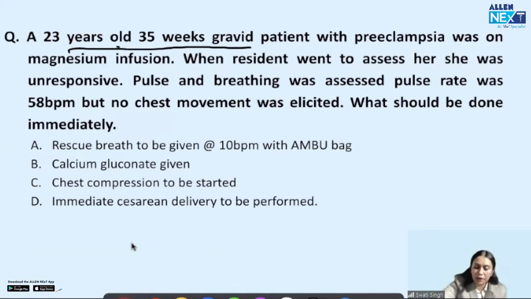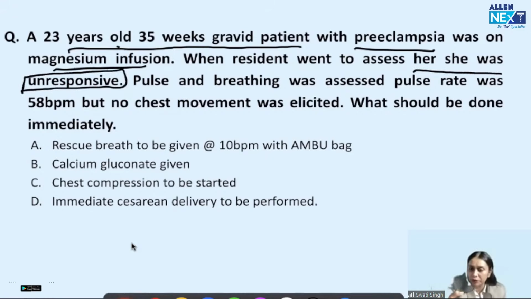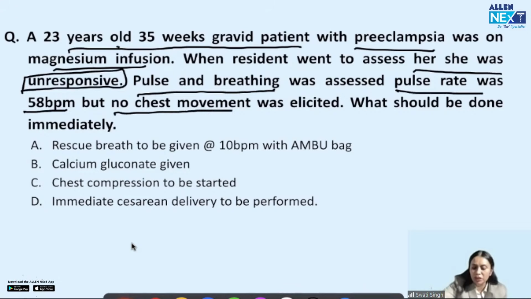A 35-year-old gravid patient with preeclampsia was on magnesium infusion, right? Magnesium is the drug of choice to prevent an eclamptic fit in a preeclamptic patient. But magnesium in overdose can cause problems. If serum magnesium increases, it can cause respiratory depression. So when the resident was taking rounds, she came to the patient. The patient was unresponsive, like the previous question's patient. Pulse and breathing were assessed. Pulse was 58 beats per minute, but there was no chest movement. So it is probable that because of magnesium toxicity, respiratory depression has happened.